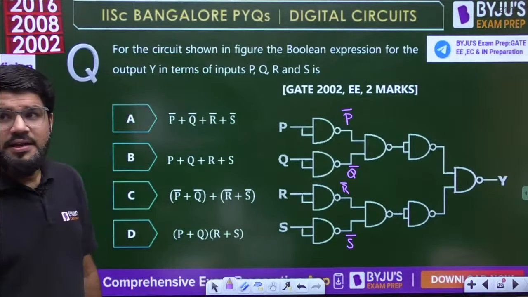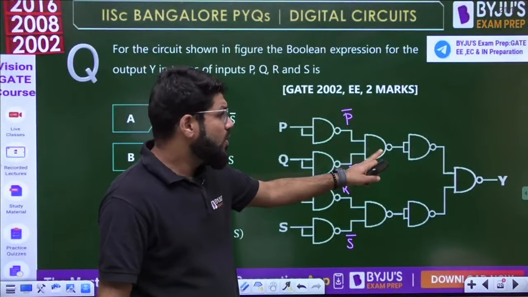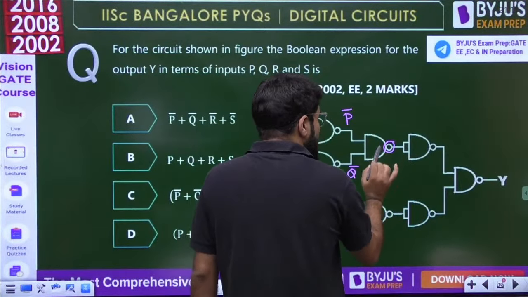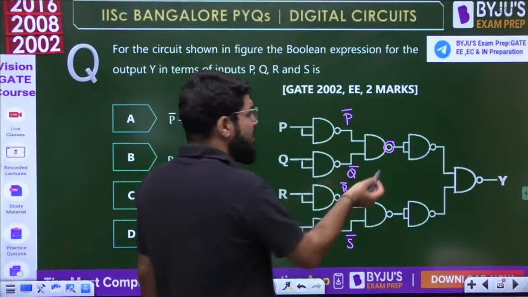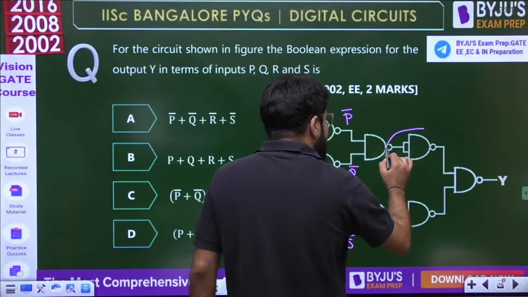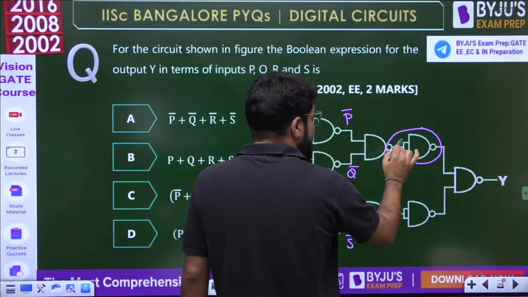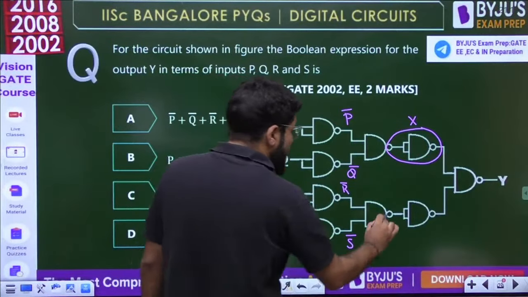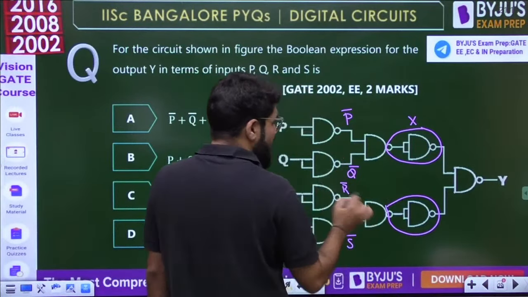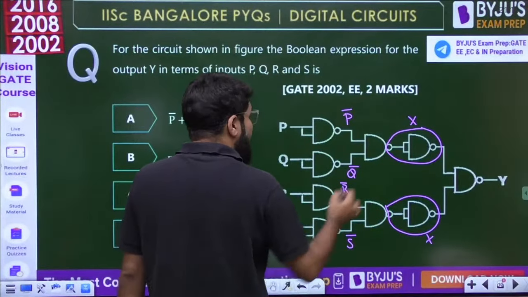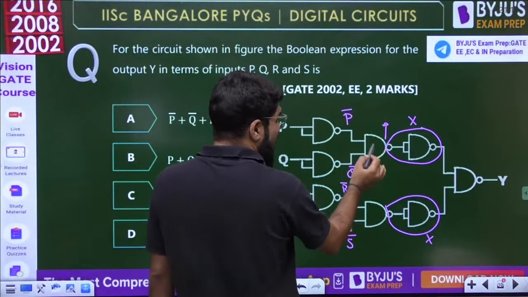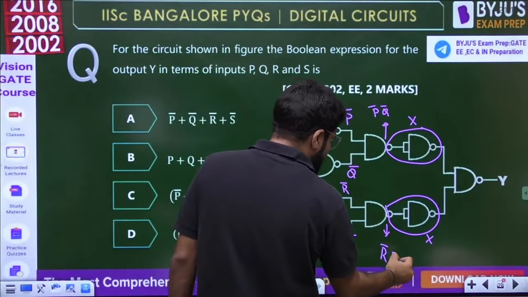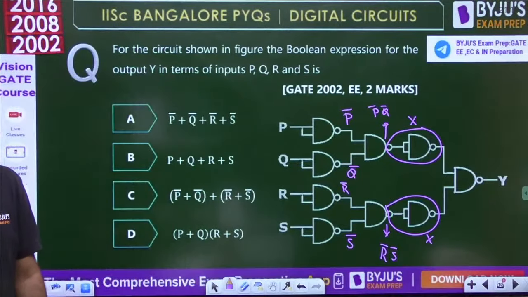Further, you again have a NAND gate. To make the process a little simpler, this is a bubble, which will do the job of inverting, and this is also an inverter. So effectively you can cancel this out, because the bubble will also invert, and this is again a NAND gate with shorted input, which is also going to invert. So effectively you cancel it. Similarly, in the bottom side also you can cancel it. So what is the output obtained here? If you cancel the bubble, it is now an AND gate. So P bar Q bar, and similarly R bar S bar.